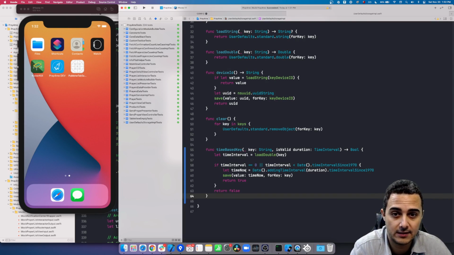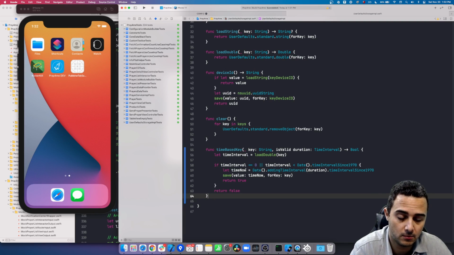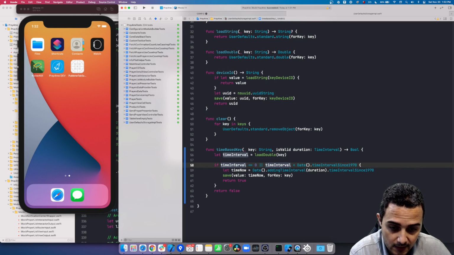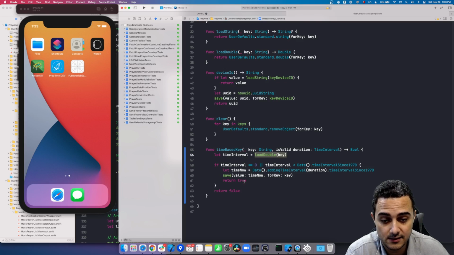And by the way, in this project, I'm using Viper, so probably if you're coming from Viper, you will recognize some of the things that I'm showing in here. And as you can see, we have the same thing, time interval, which is being loaded using that given key, and we're just validating if that key is still valid.